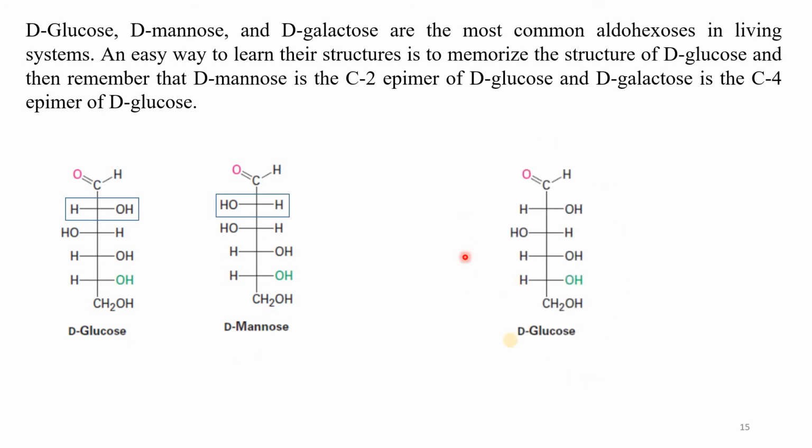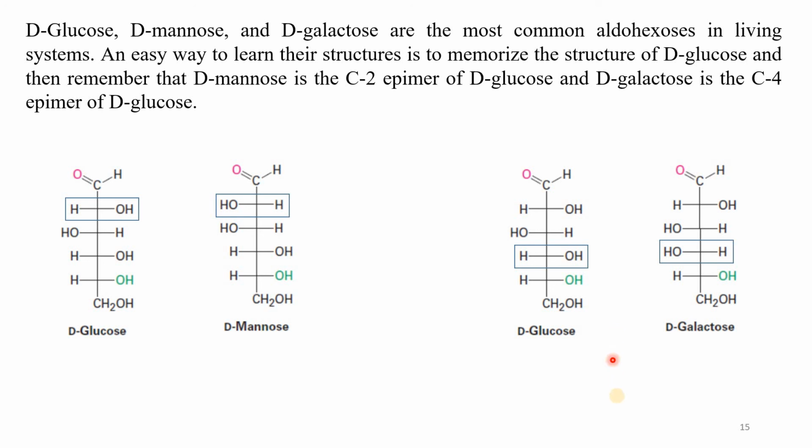Then D-glucose and D-galactose. What is the difference between the two structures? Same, but here it is different, this carbon. So carbon number 1, 2, 3, 4. The carbon number 4 has a different configuration, so it is actually a pair of C4 epimers. So this is a C2 epimer and this is a C4 epimer.